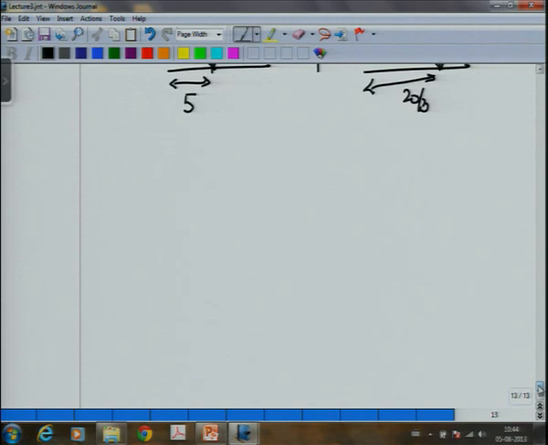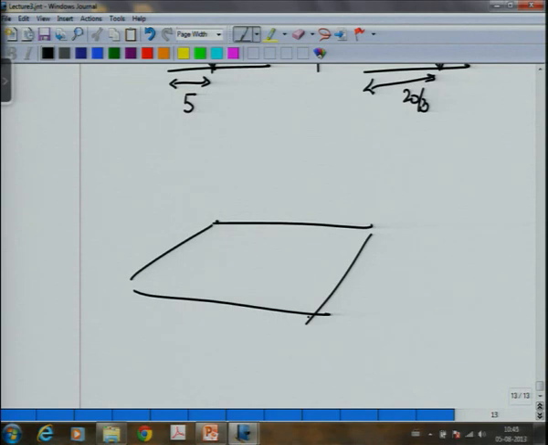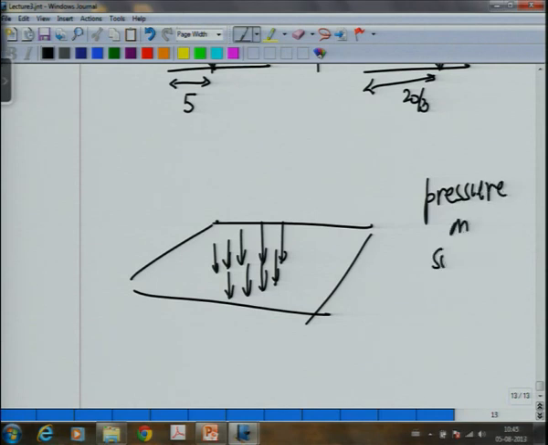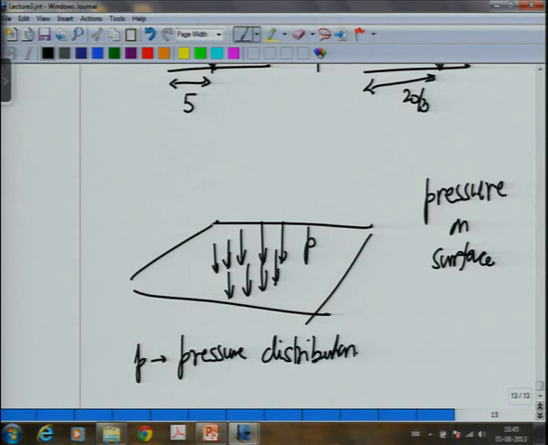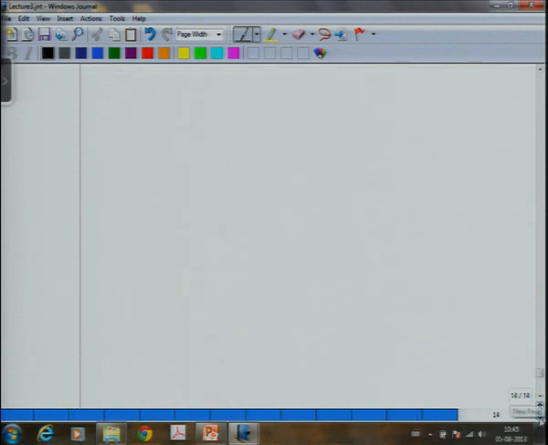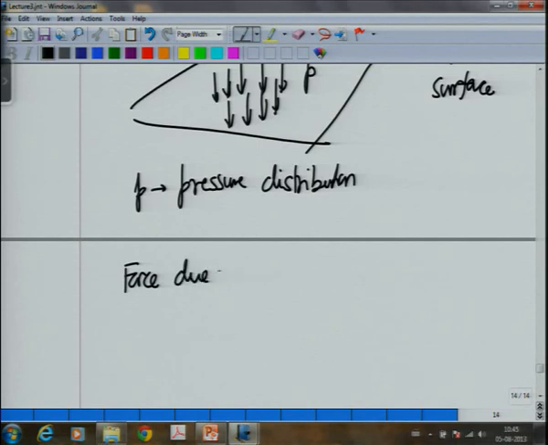If we have pressure on a surface, so we have a surface on which the pressure distribution is given as P. Then the net force due to P will be equal to the integral of P times dA.